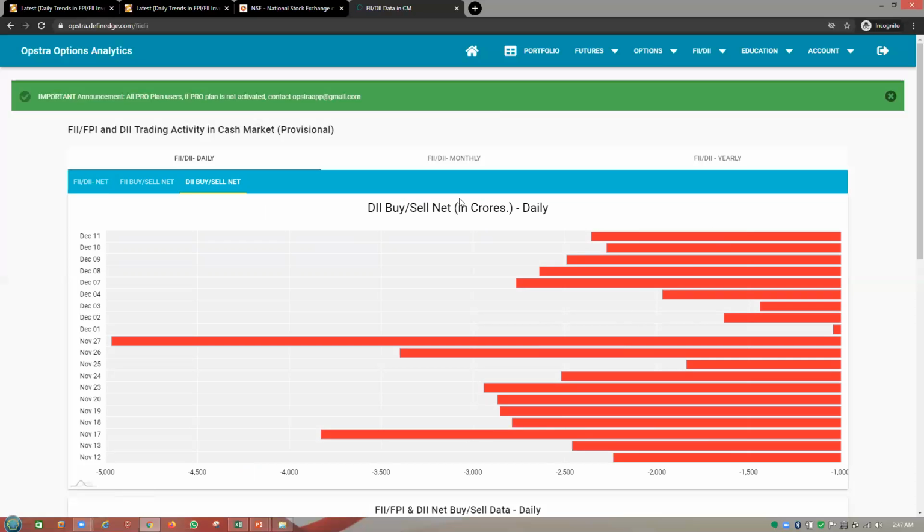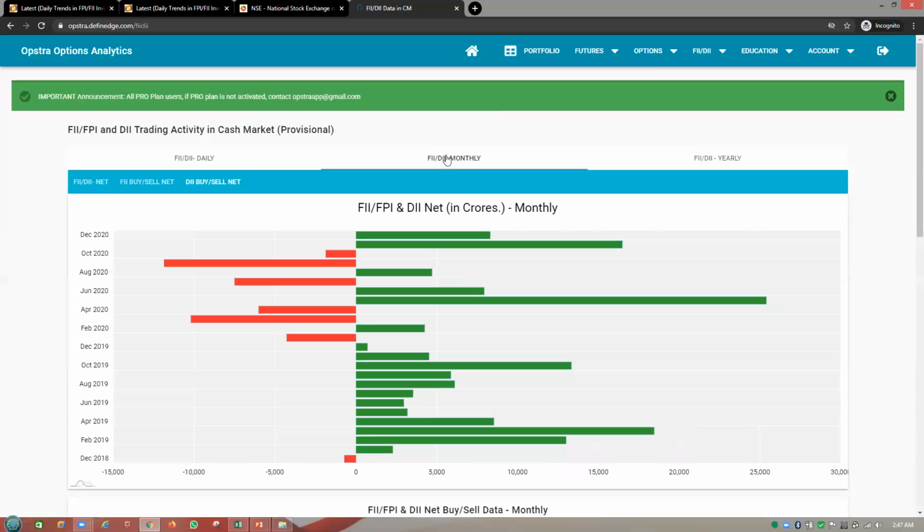Now, if I go to the FII DII monthly chart, you can clearly observe the real data over here on the FII and DII activity. Now I'm going into this first tab. So everyone knows the crash happened in the month of March. If you see, the net investment in March is negative, April is also negative, February is positive, and January is also negative.